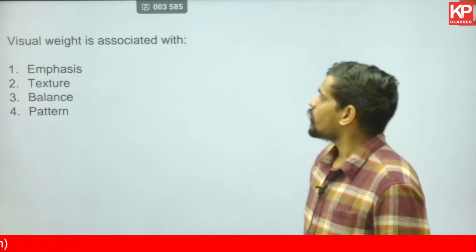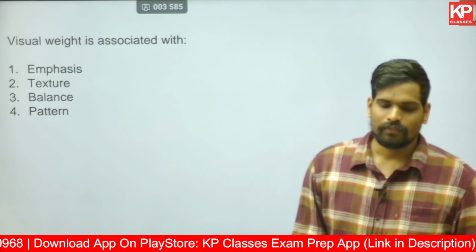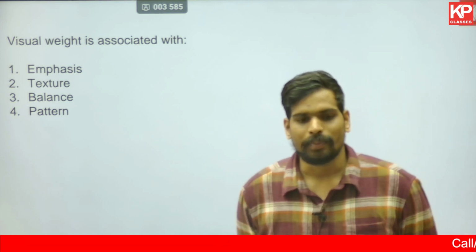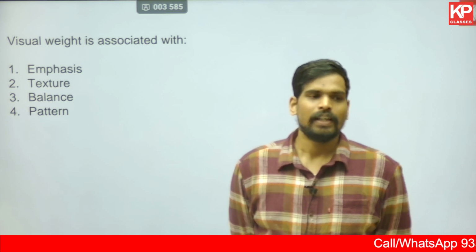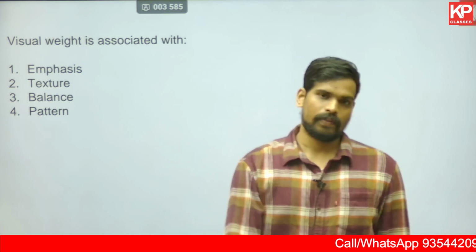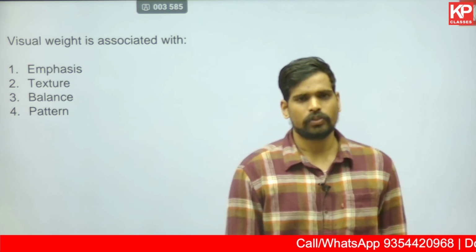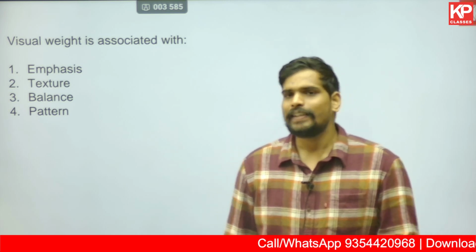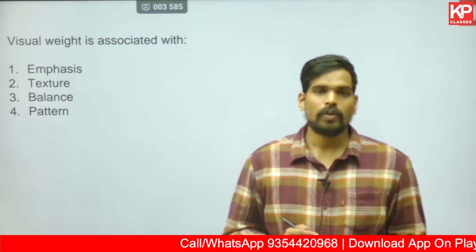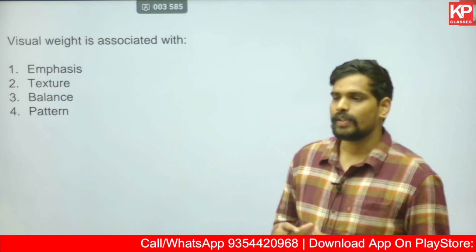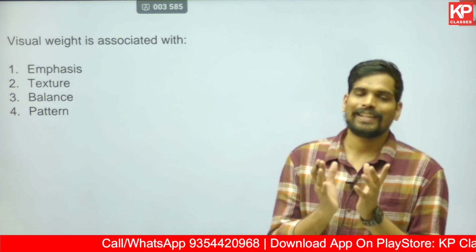Next one, visual weight is associated with. Now visual weight is one of the interesting aspects of principles of design, where in the first lecture of the 51-day course, which I think is also available on the YouTube channel, I've dealt with this concept of what is visual weight in detail. Visual weight is an important aspect to understand the first principle of design, that is balance.